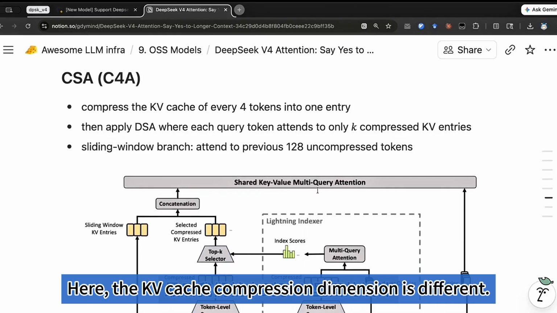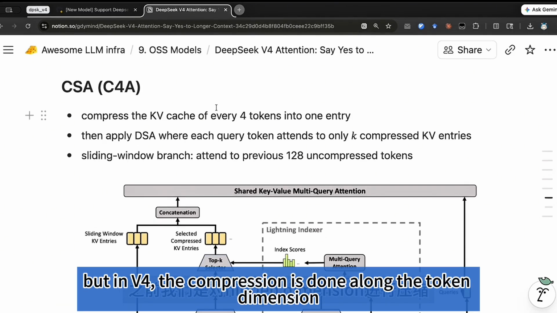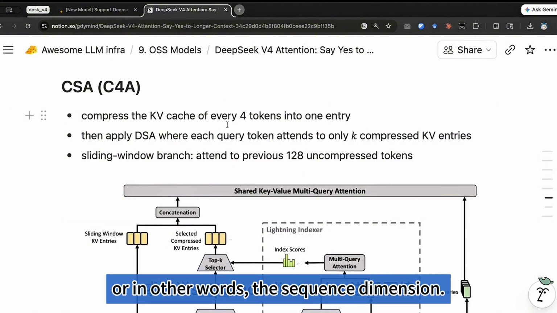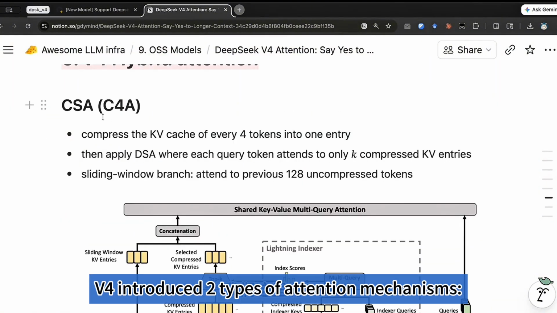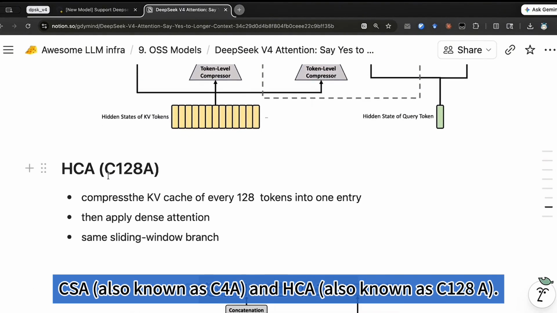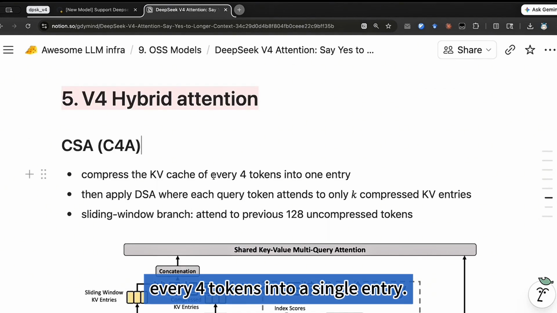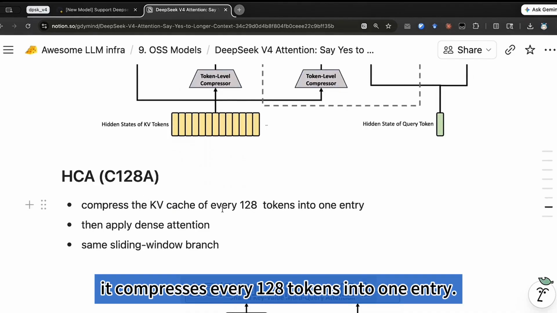Here, the KV cache compression dimension is different. Previously, we compressed along the hidden dimension, but in v4, the compression is done along the token dimension, or in other words, the sequence dimension. v4 introduced two types of attention mechanisms, CSA, also known as C4A, and HCA, also known as C128A. As the name suggests, C4A compresses every 4 tokens into a single entry. C128A is even more aggressive. It compresses every 128 tokens into one entry.